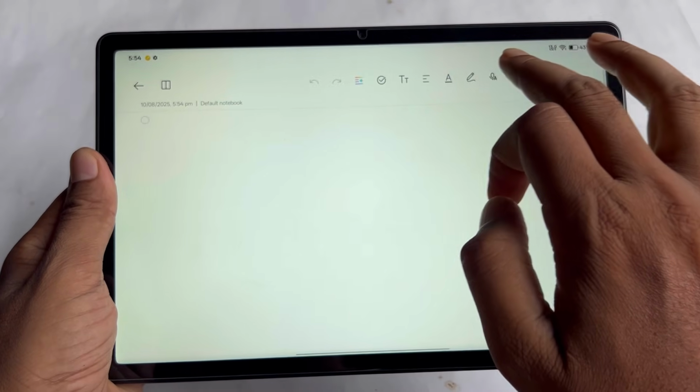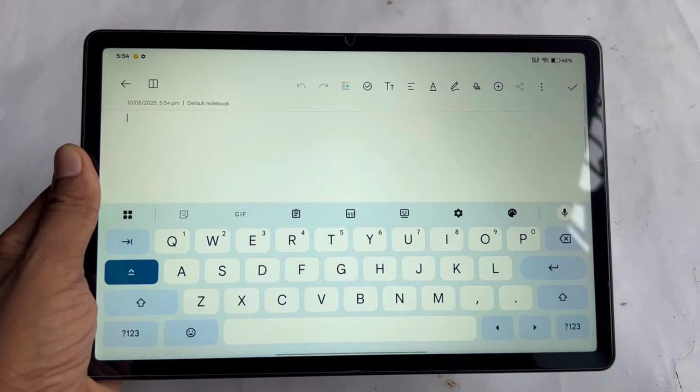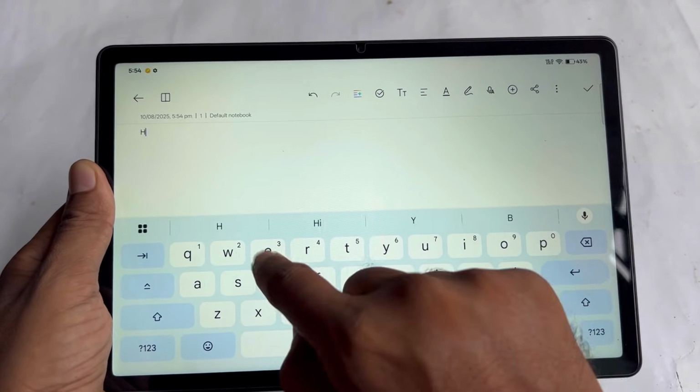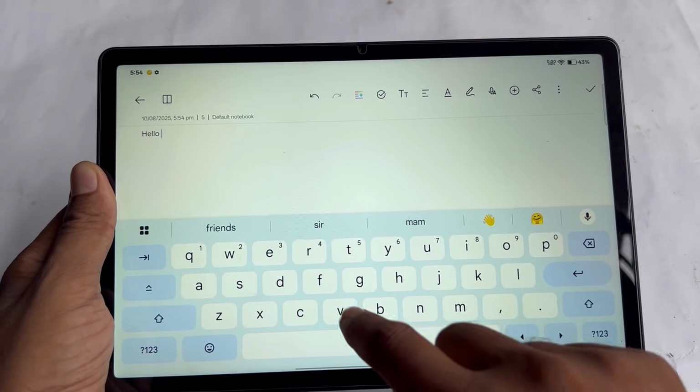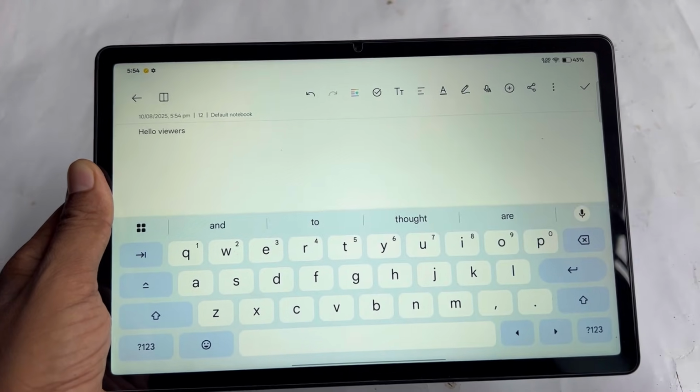Many people actually want to know about the note-taking experience on OnePlus Pad Lite. Though there is no AI in the OnePlus Pad Lite, you can find OnePlus AI, or artificial intelligence, inside this note app. If you are a student, it will help you to write notes. In this video, I am going to give you an example.